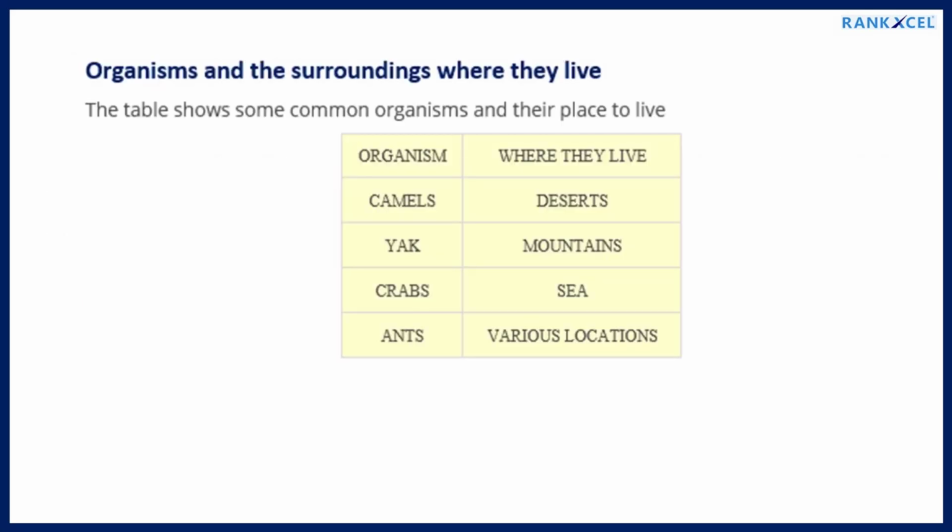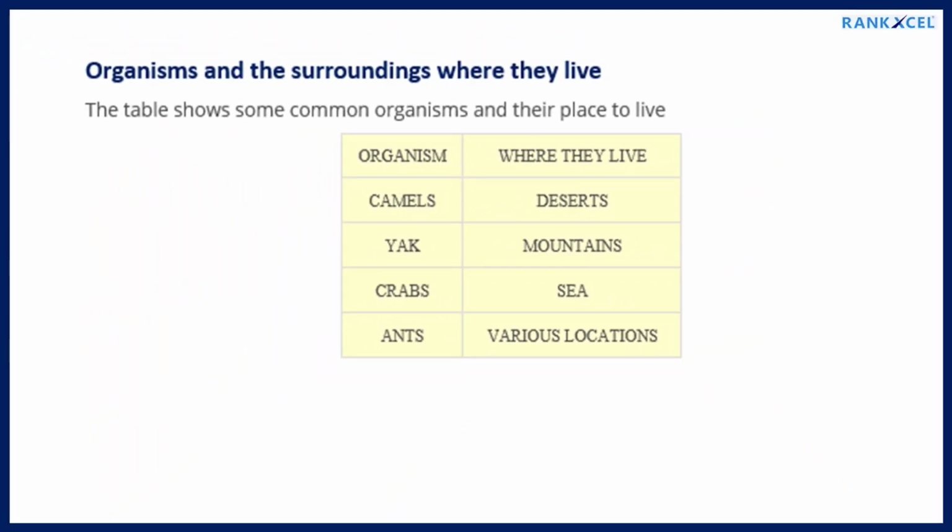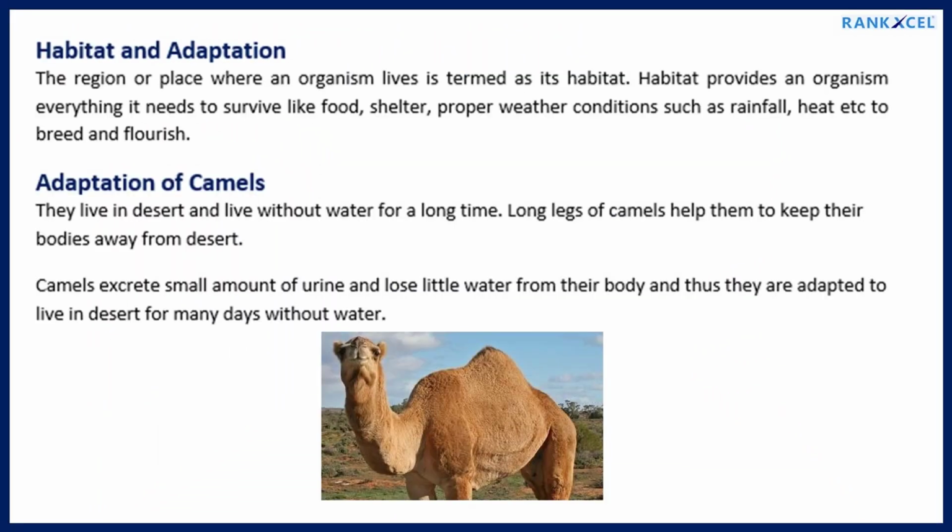Organisms and the surroundings where they live. The table shows some common organisms and their place to live. Habitat and adaptation. The region or place where an organism lives is termed as its habitat. Habitat provides an organism everything it needs to survive like food, shelter, proper weather conditions such as rainfall, heat etc.